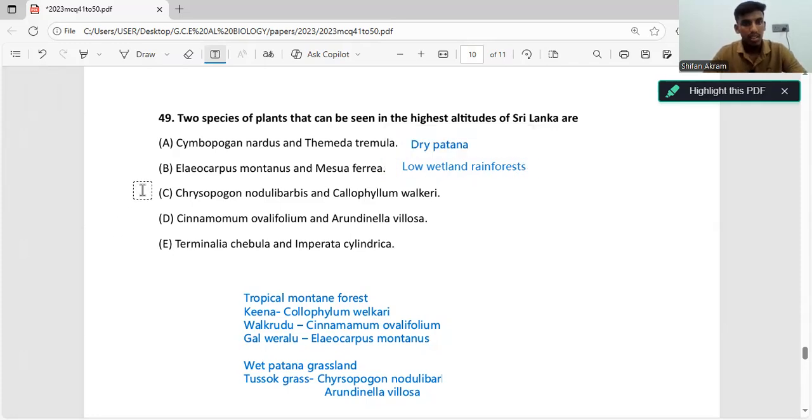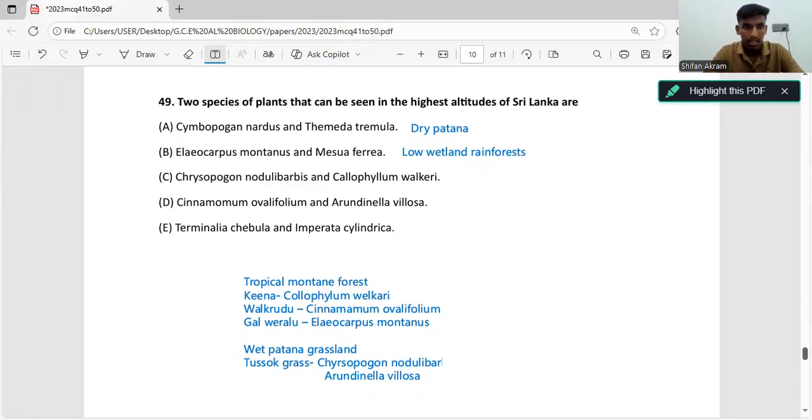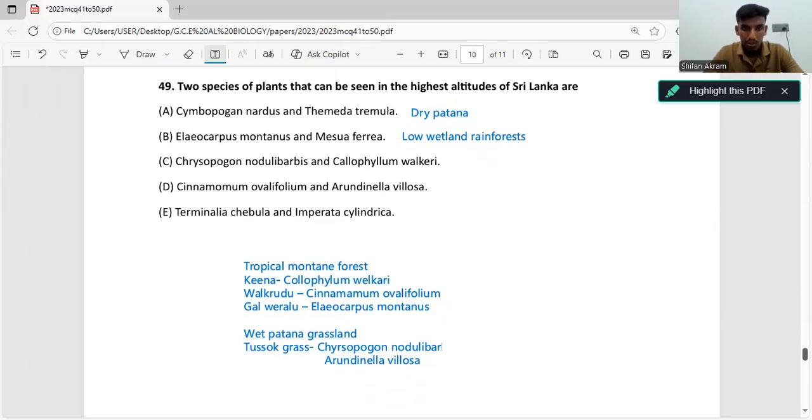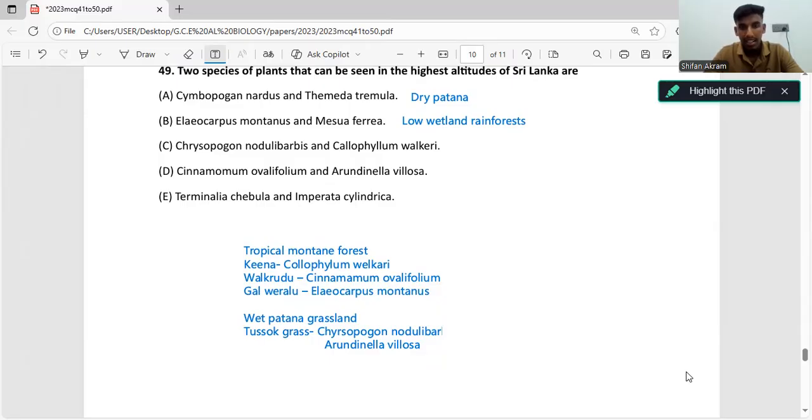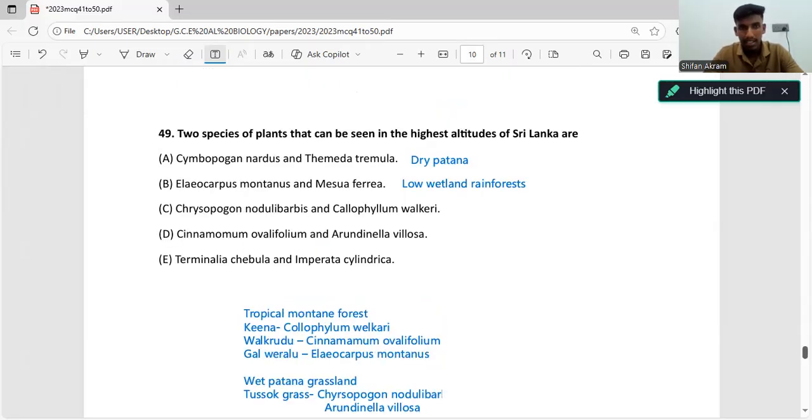Then we have Chrysopogon nodulibarbis and Calophyllum walkeri. Calophyllum walkeri is in tropical montane forest, and Chrysopogon nodulibarbis is present in wet Patana grassland. So that statement is correct.